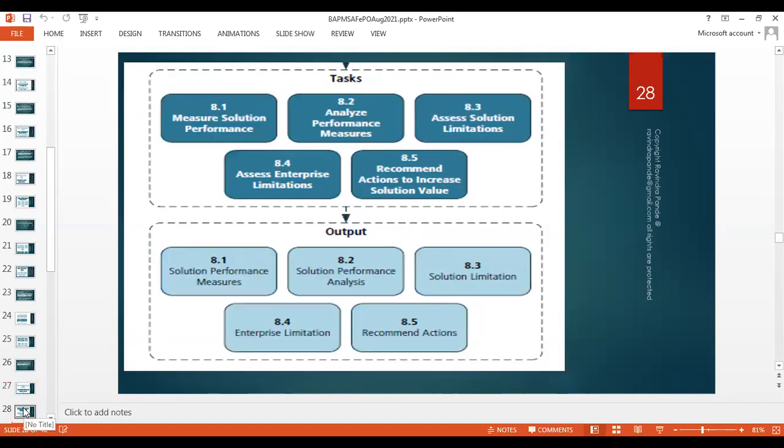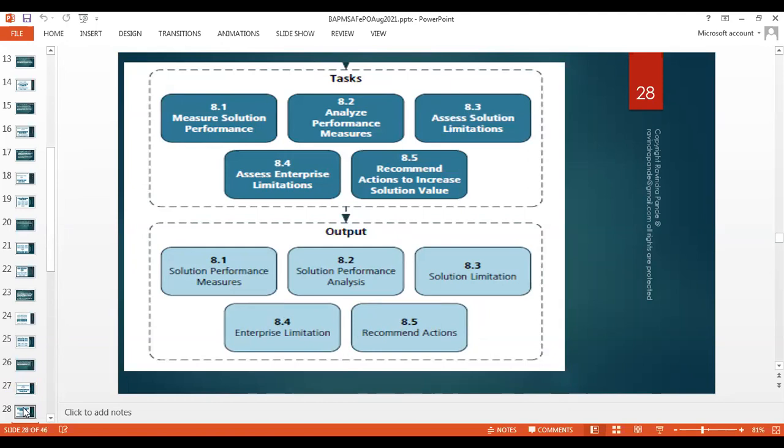So these types of tasks I need to address, and let's try to understand the output we are gaining out of these tasks performed. Solution performance measure. So there should be a document called performance requirement. We create enhanced performance measure. So we update our SRS, or we add a chapter in our SRS called enhanced solution performance measures.